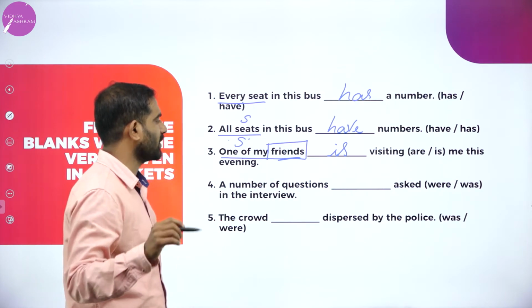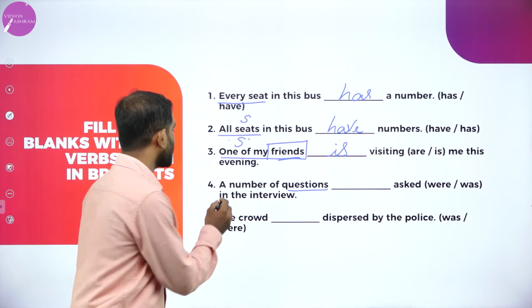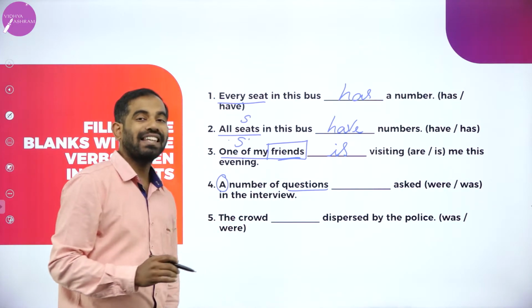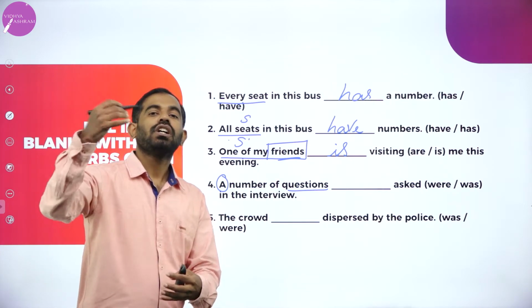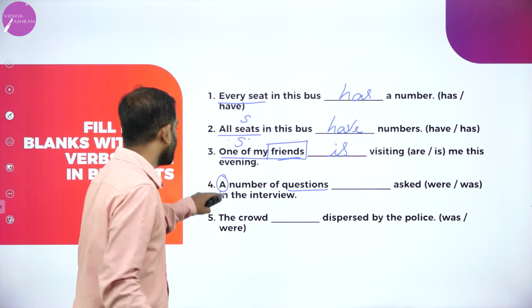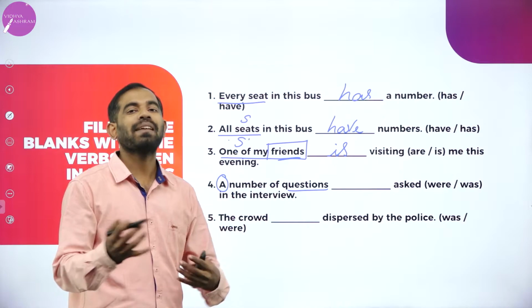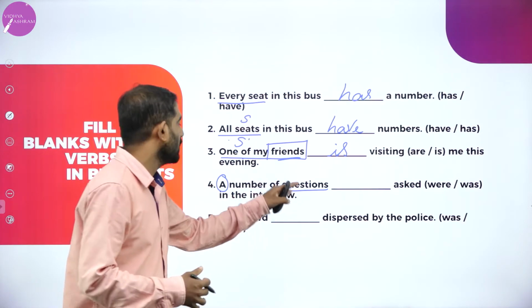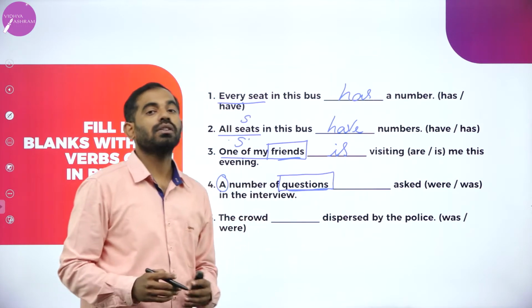A number of questions, though the sentence begins with a. Usually we have a general understanding that if a sentence begins with a, then it is singular. I met a man, a man. Here we are talking about questions.